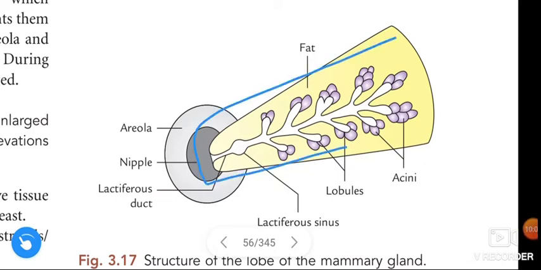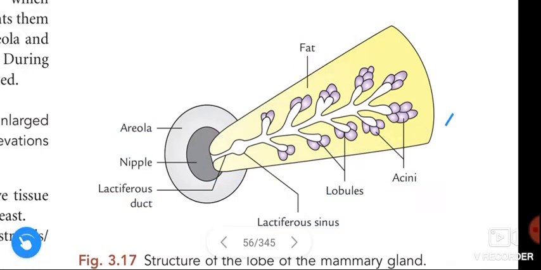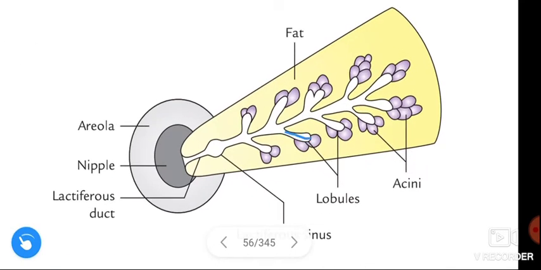See here, this is the lobe of the mammary gland, and each lobe again divides into lobules. Each lobule consists of a cluster of acini. These are the clusters of acini. Once again, each lobe of the breast divides into lobules, and the lobules contain clusters of acini.